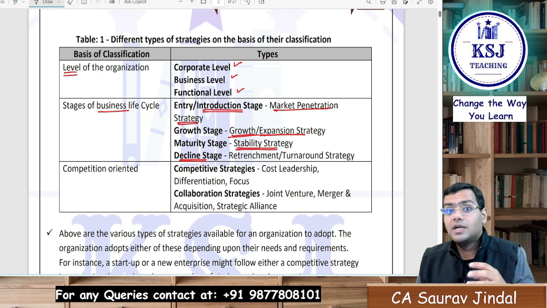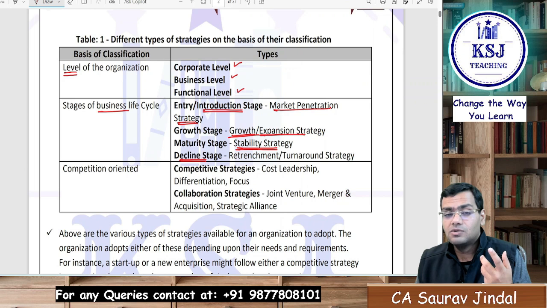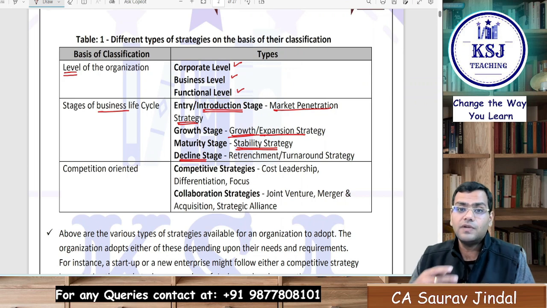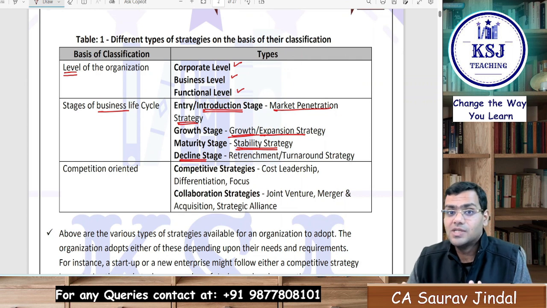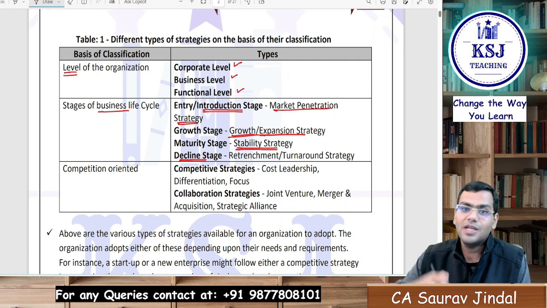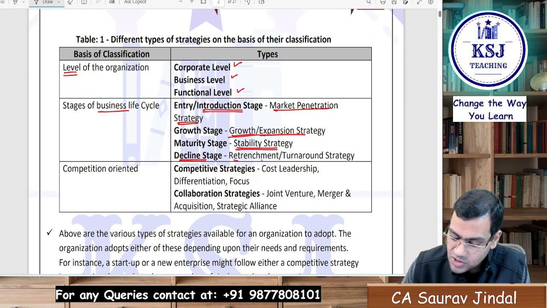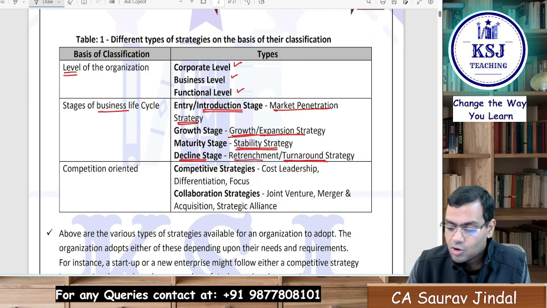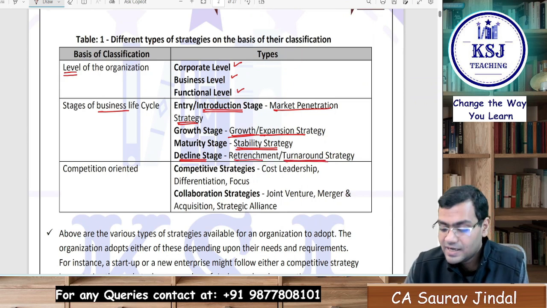Or you will go for the turnaround strategy. Turnaround, what is turnaround strategy? We will discuss in detail. That you will go for the product innovation and try to reinvent your product, reinvent yourself in the market, and again go to the introduction stage, right? So retrenchment or the turnaround strategy. All these strategies we will be discussing in detail. This chapter is all about these strategies.